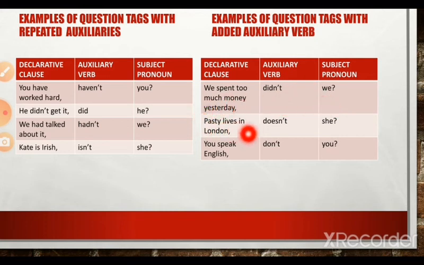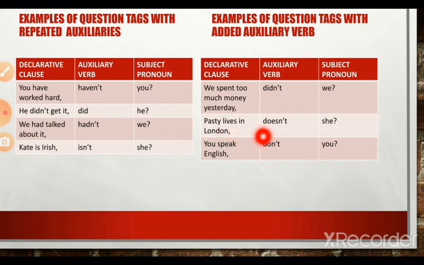Pasty lives in London. You can spell it either way. Pasty lives in London would be the right way to pronounce it. Here lives is in the present form. Since pasty is singular, the verb lives is also in the singular. There is no auxiliary verb here. There is only the lexical verb lives.